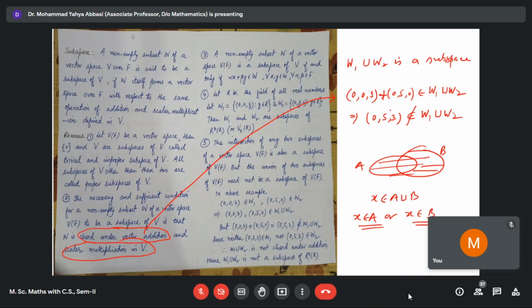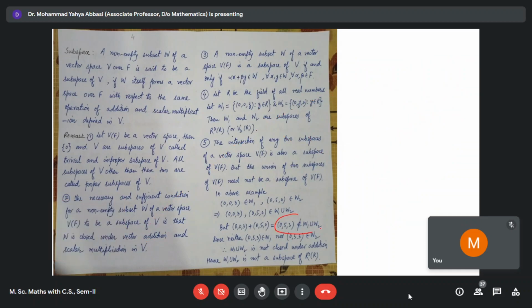But this element is neither an element of W1 nor an element of W2. So that's why this element is not an element of the union, because it is neither in W1 nor in W2. Therefore, it is not closed under addition. So this is the sufficient condition. It means that this is not a subspace. The union of any two subspaces need not be a subspace, and the example is here. The union of these two is not a subspace, but the intersection of any number of subspaces is always a subspace.